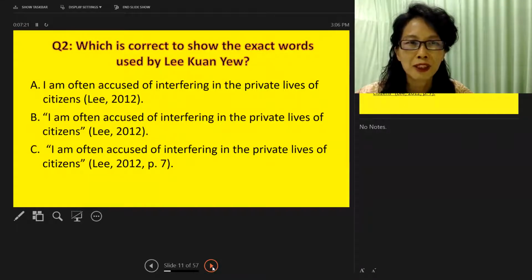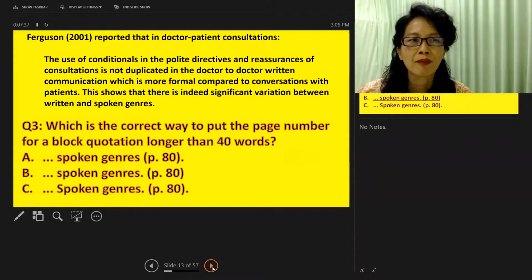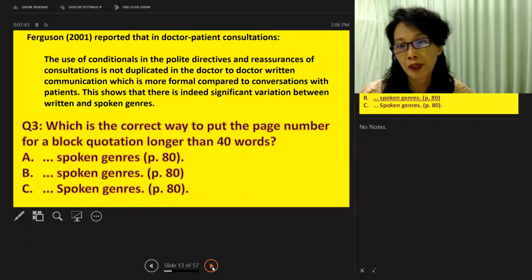Now, quiz question 2, which is correct to show the exact words used by Lee Kuan Yew? And the answer is C. You must put double quotation marks. You must put the page number. Another one. If this is a long quotation of more than 40 words, which is the correct way to put the page number?